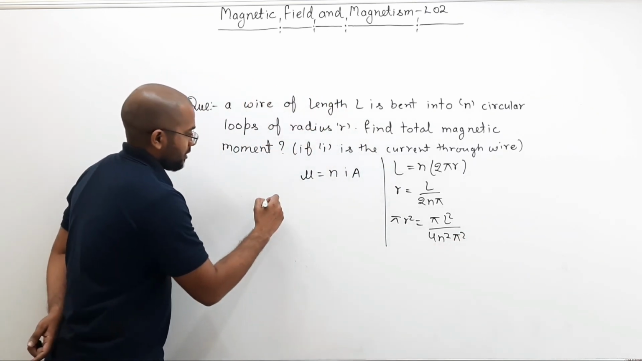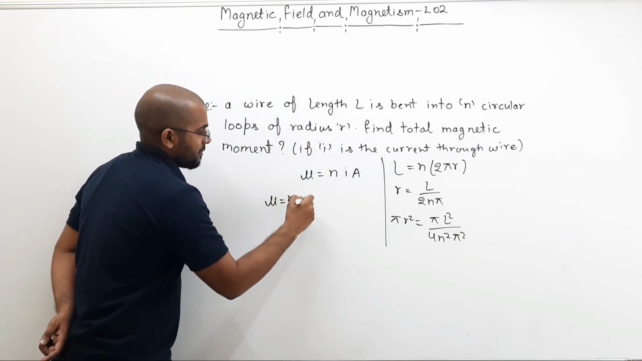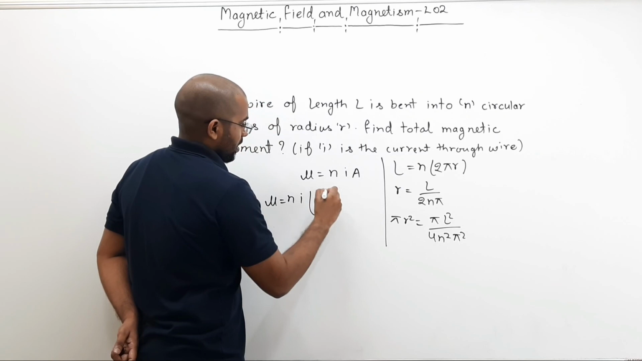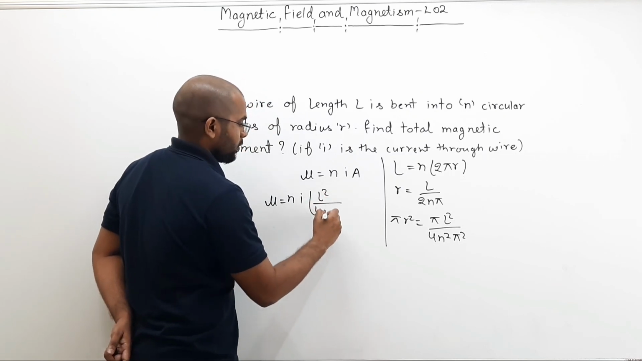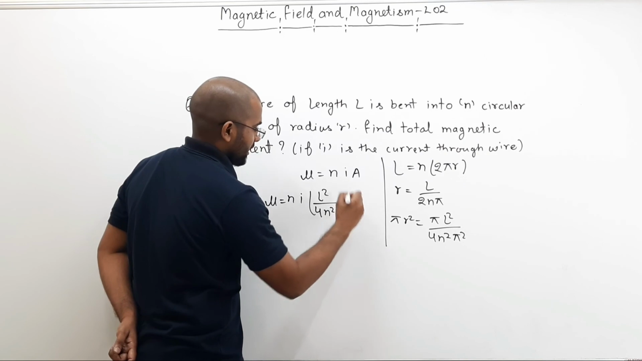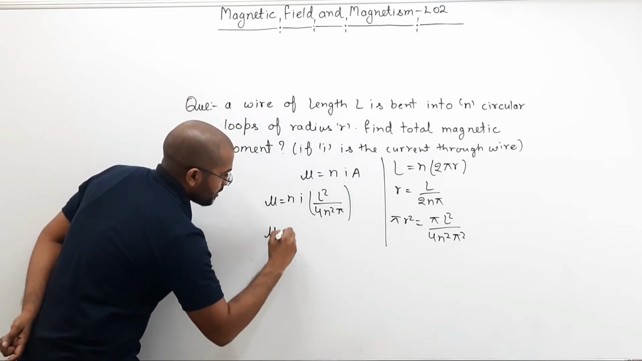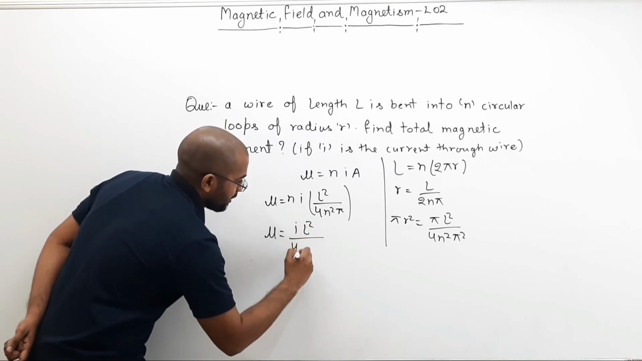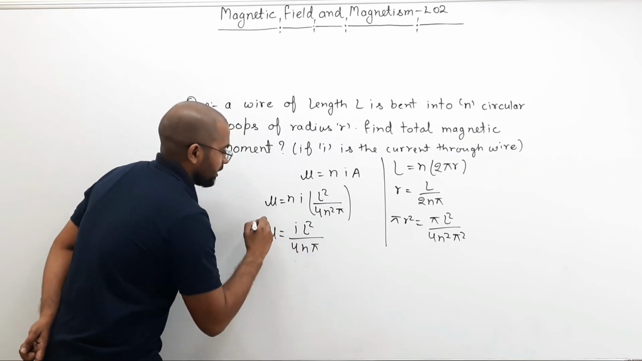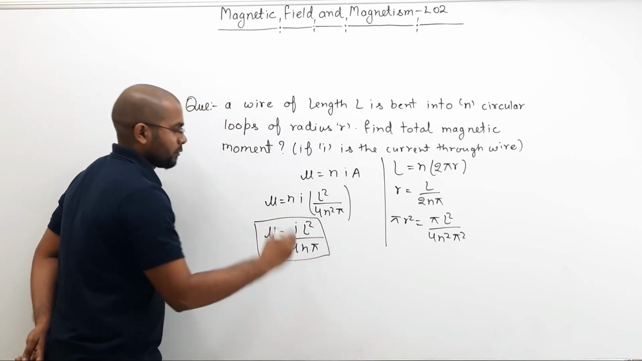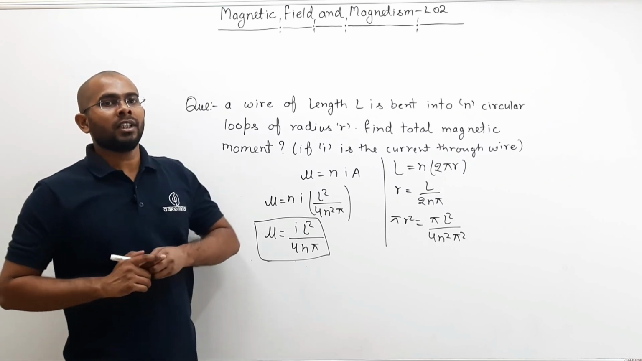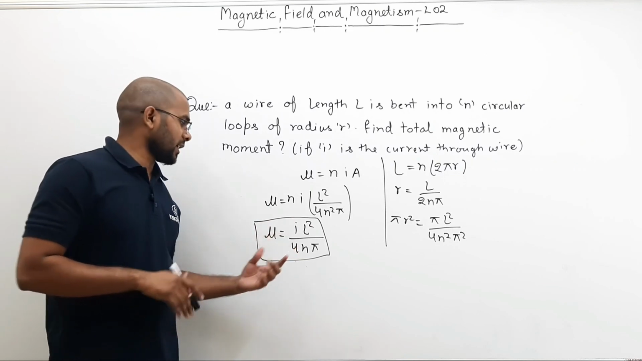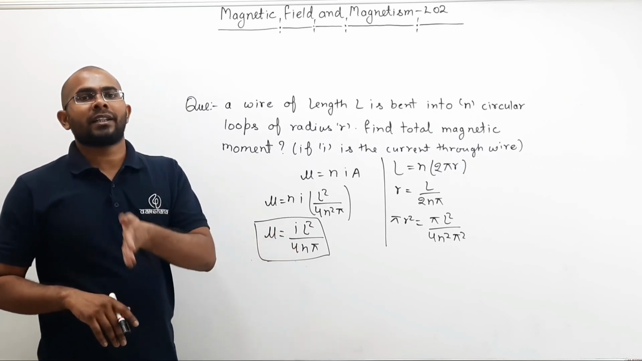So put that here. Mu equals n times current times area. What is area? Pi, pi cancel. L square divided by 4n square pi. You solve this: mu equals I L square divided by 4n pi. That is your magnetic moment. And if I want to find the total torque on that loop, I can simply take the cross product of this magnetic moment with the magnetic field.